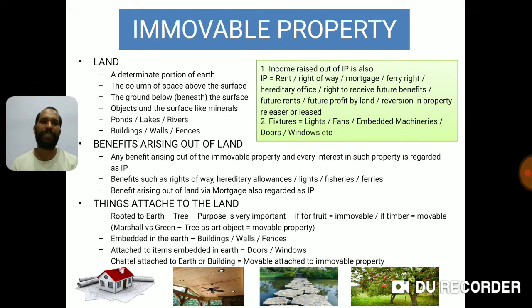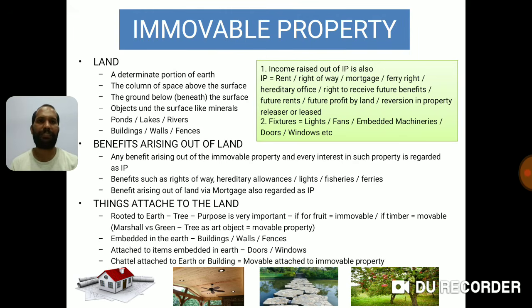The second image deals with fixtures. Now go to the corner where I have put one more box with serial number 1 and 2. The serial number 1 deals with income raised out of immovable properties, also immovable property, that is rent, right of way, mortgage, ferry right, hereditary ferry rights, hereditary office, right to receive future benefits, future rents, future profit by land, reversion in property released or leased, etc. are coming under income raised out of immovable property.